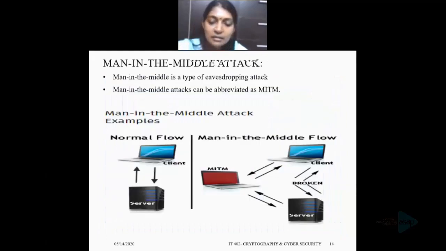A man in the middle attack is a type of cyber attack where a malicious actor inserts himself into a conversation between two parties, impersonates both parties and gains access to information that the two parties were trying to send to each other.